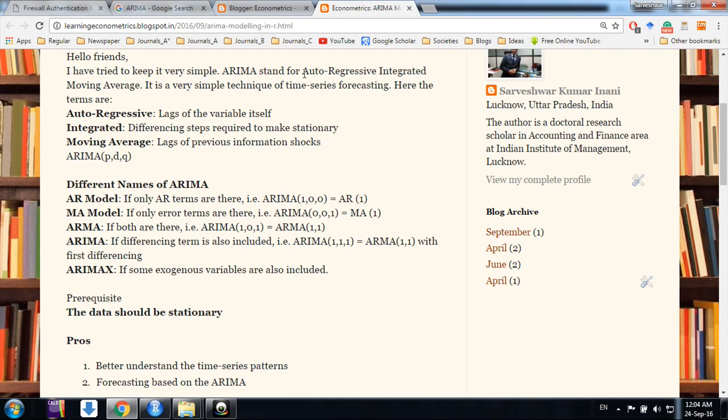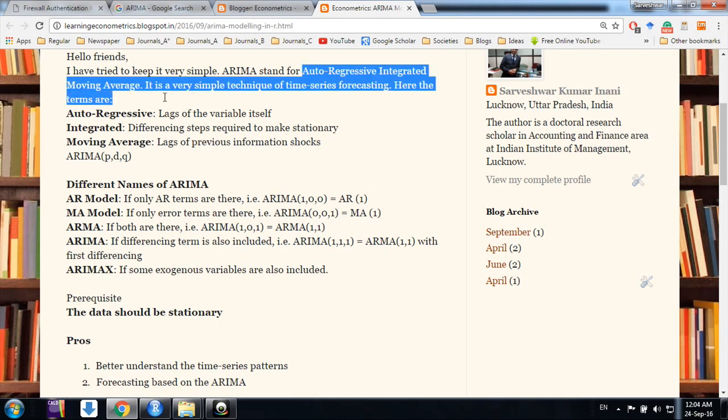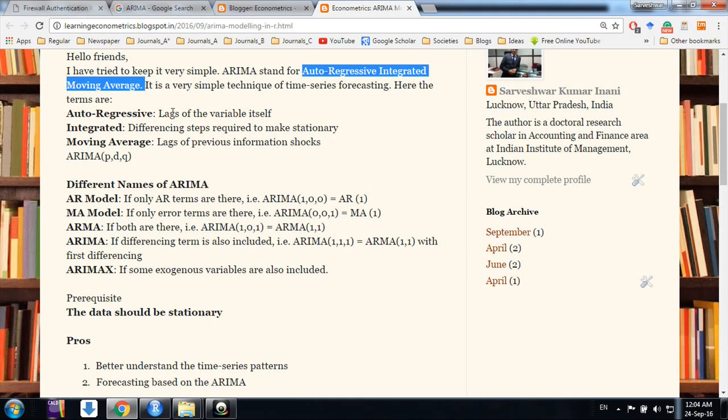ARIMA stands for Auto-Regressive Integrated Moving Average Models. These are very simple techniques, easiest in forecasting. So I'm not describing it in detail. I'm just trying to make a simple platform for how to do that, and then we discuss how to do it in R. For that purpose, we have three terms.